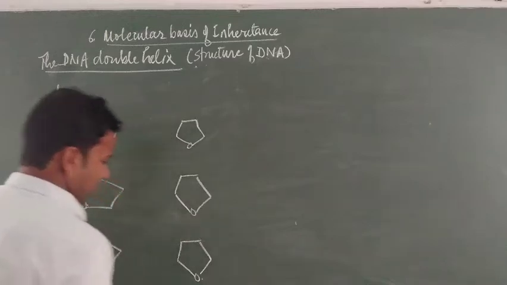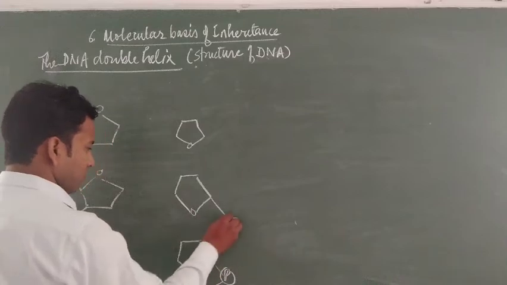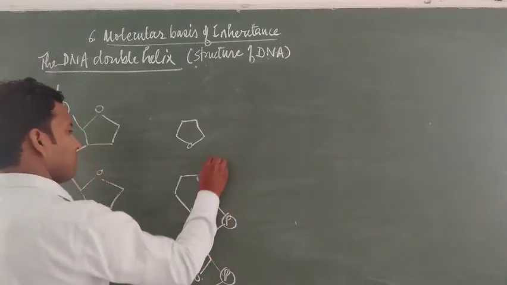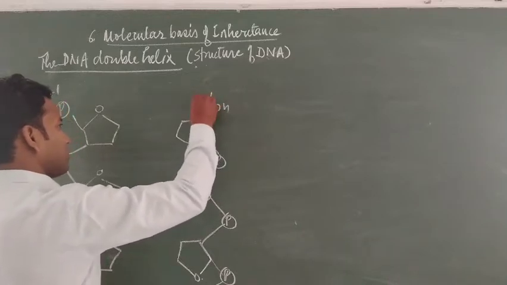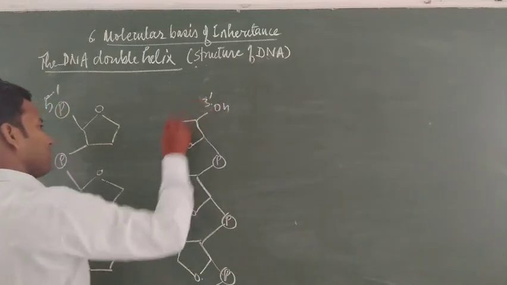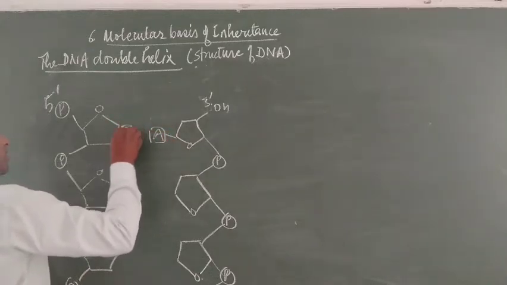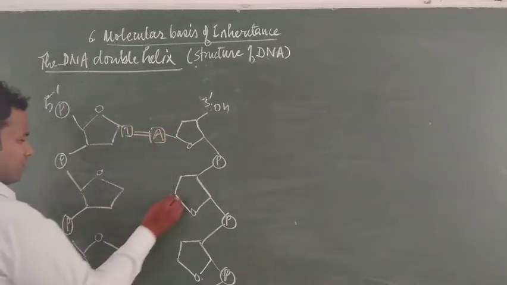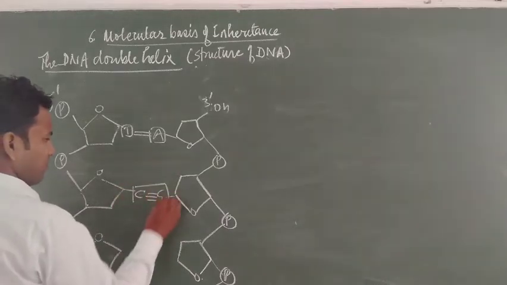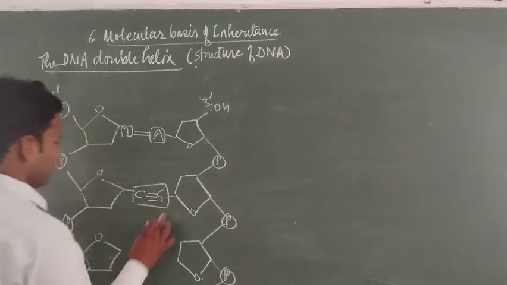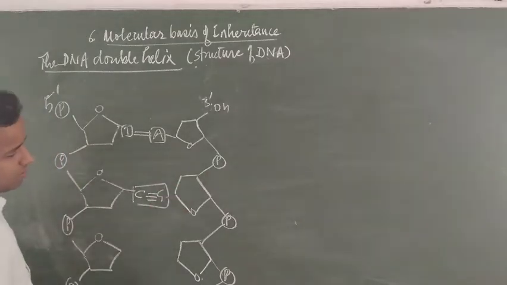Now, both strands of the DNA are anti-parallel with each other. This is a phosphate, the 3-OH end. Both are joined with the bond: A pairs with T by double bond, G pairs with C by triple bond. Sorry, there is some mistake here.